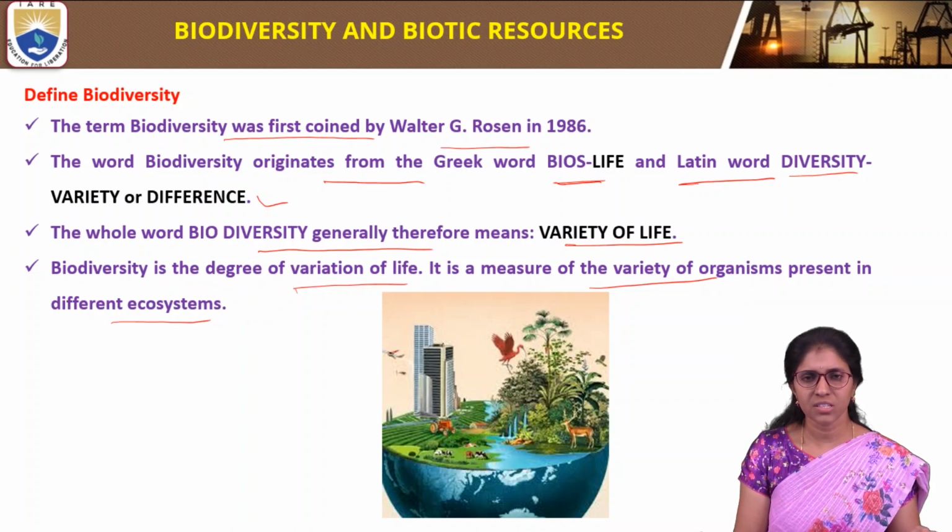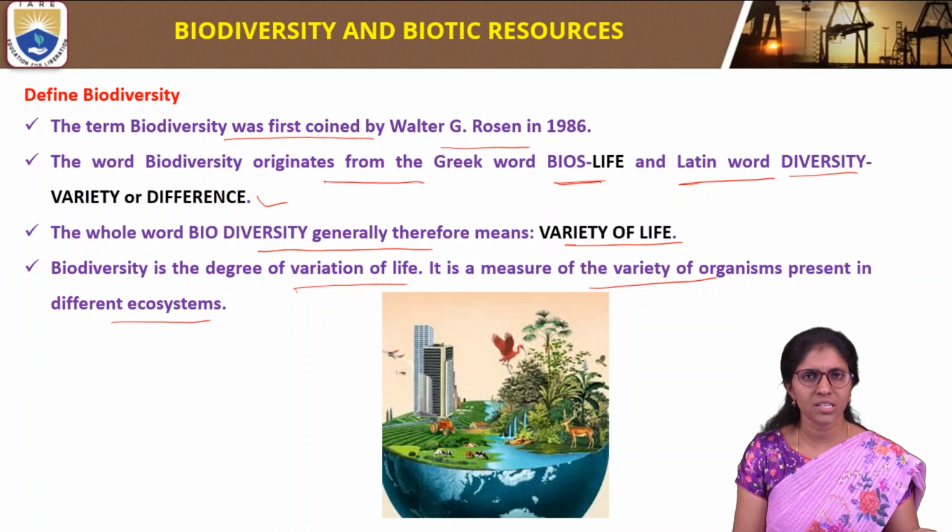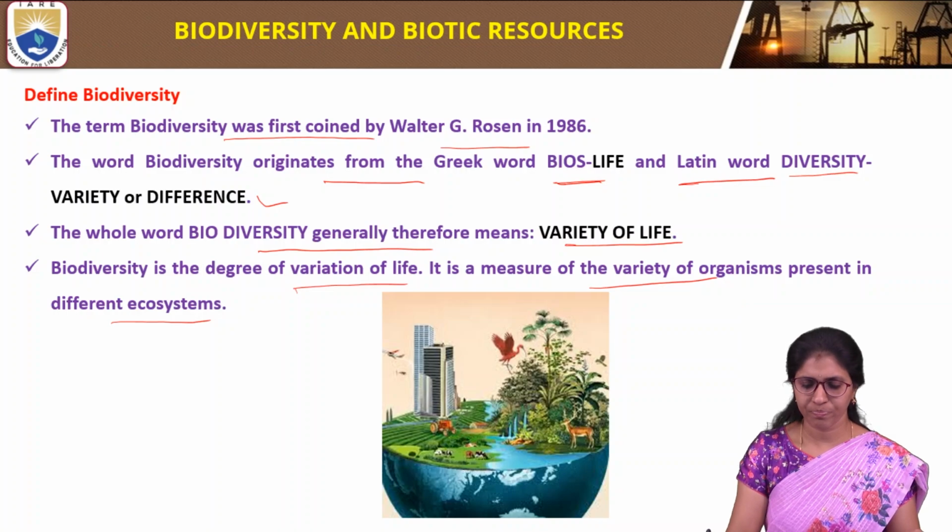Biodiversity is also known as the degree of variation of life. It is a measure of the variety of organisms, like plants and animals, present in different ecosystems. It is nothing but variety of life.